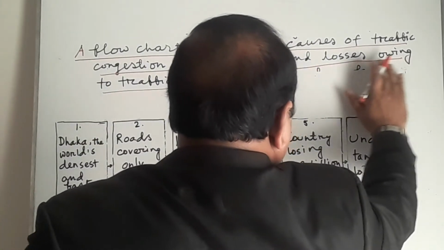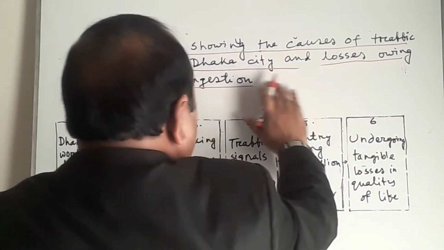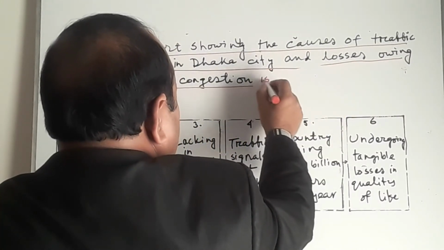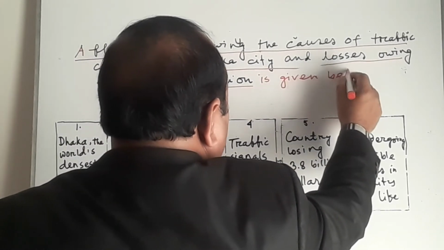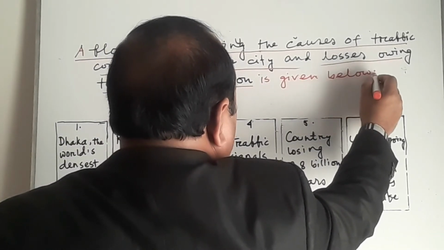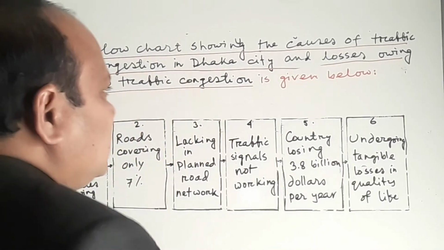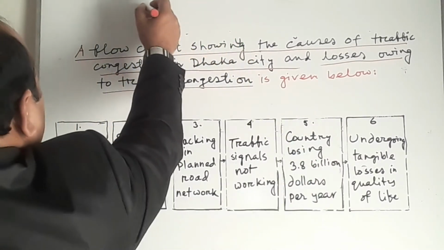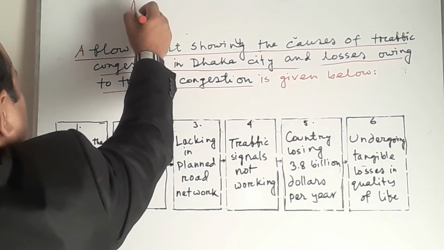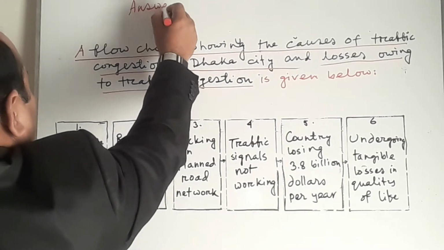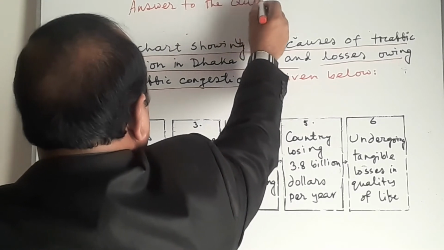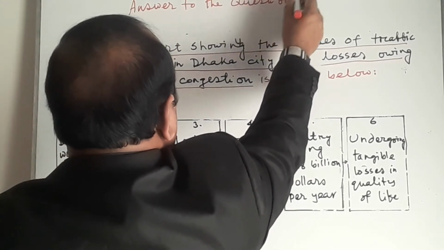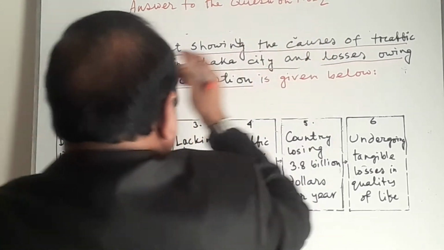Then we can omit these and we can add something more. Is given below. Then we can use a colon, and this is the answering procedure. As it is question number 2, we can write: answer to the question number 2.